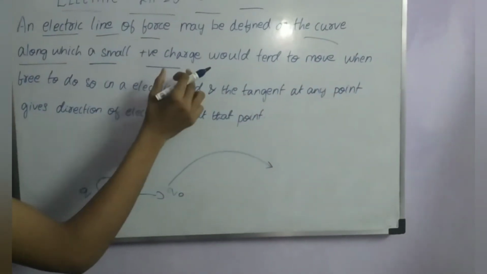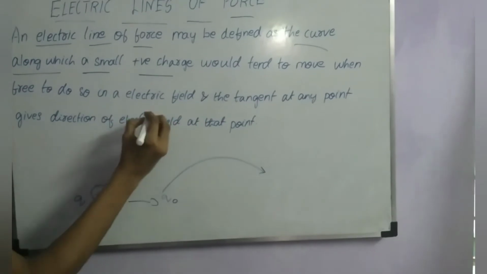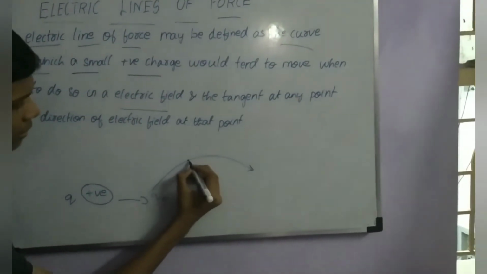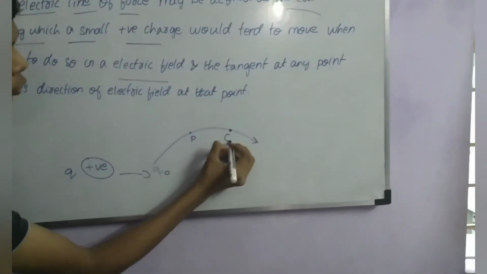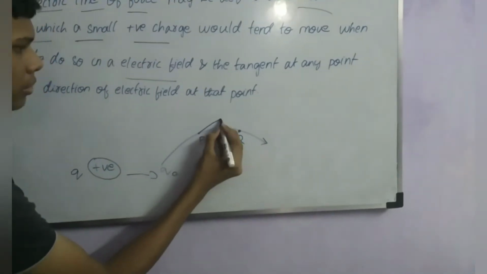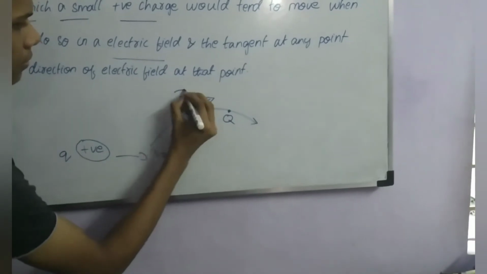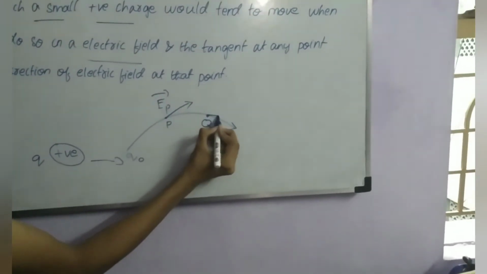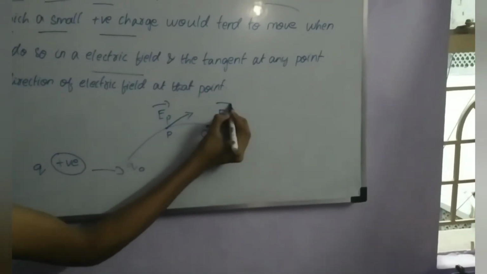The unit positive charge would tend to move when free to do so in an electric field, and the tangent, let this point be P and this point be Q. The electric field at point P will be the tangent, and here the electric field at point Q will be E_Q vector.